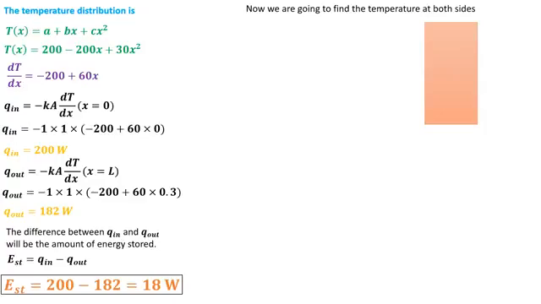For side 1, where x is equal to 0, temperature comes out to be 200 degrees centigrade, and for side 2, where x is equal to 0.3, temperature comes out to be 142.7 degrees centigrade. So by comparing these sides, we can easily tell that the second side, which is x is equal to 0.3, is the colder side,